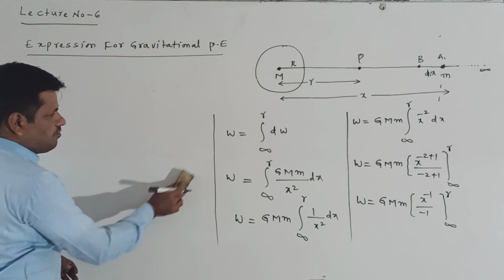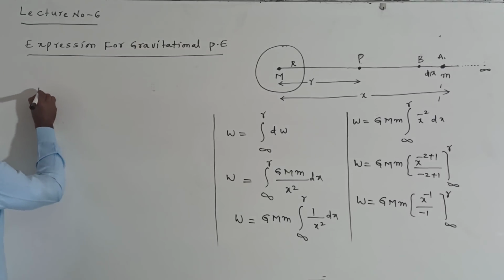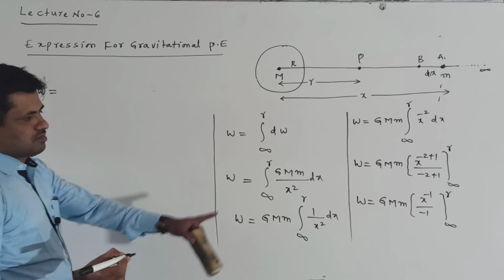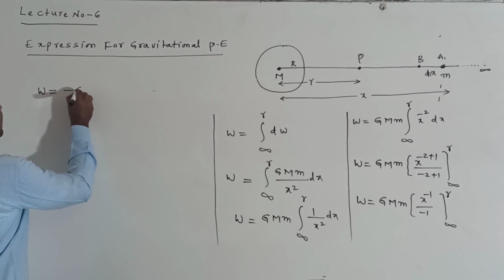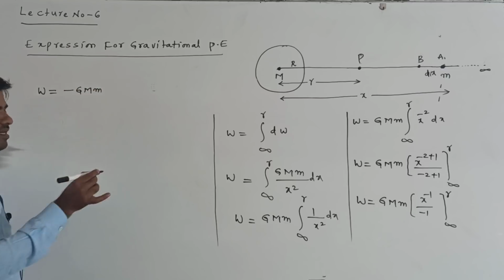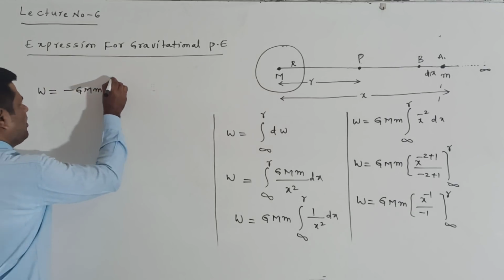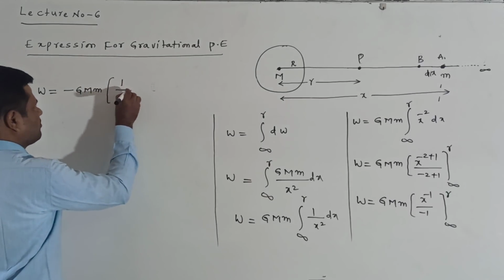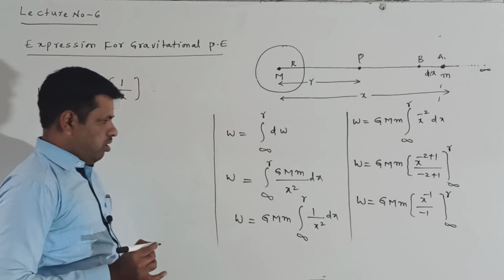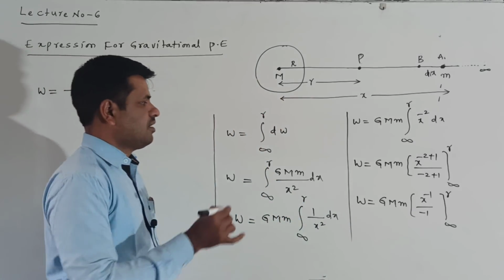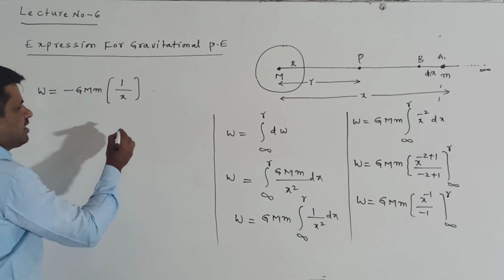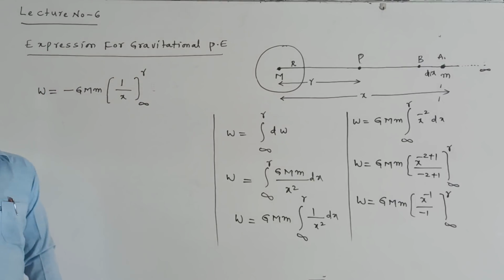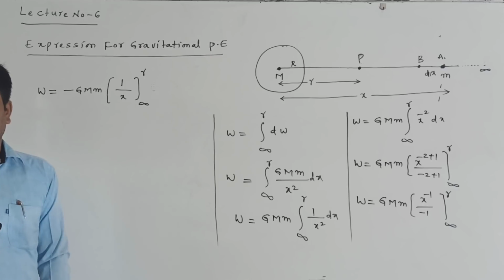Now here, W is equal to, taking minus 1 outside, minus G capital M into small m. Minus 1 is a constant, taking it outside, and the remaining x to the power of minus 1 I am writing as 1 by x. Listen, here minus 1 is taken outside, remaining x power of minus 1 I have written as 1 by x. The limits I am substituting here are infinity to R.